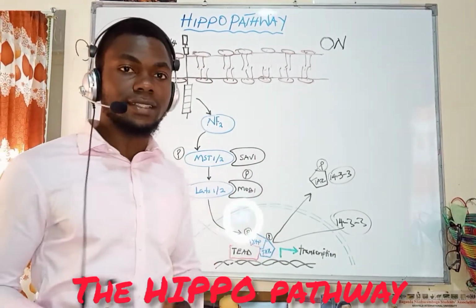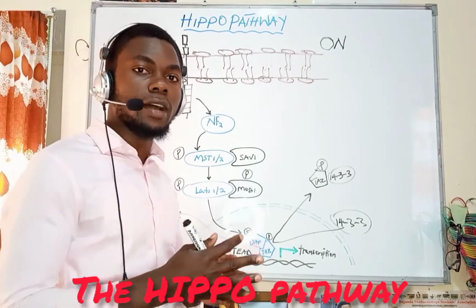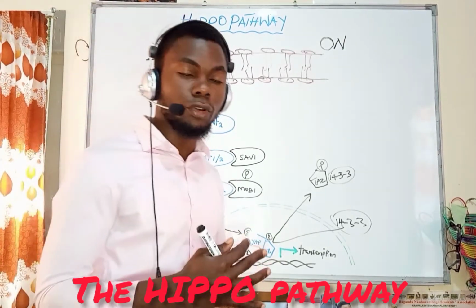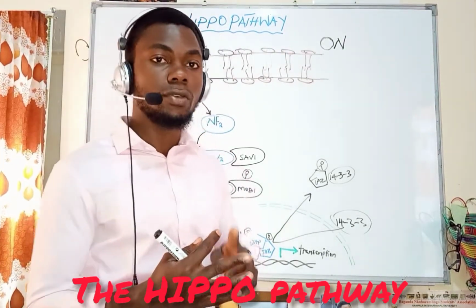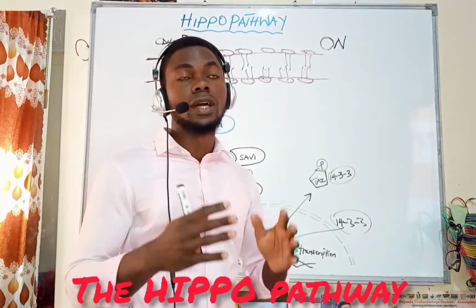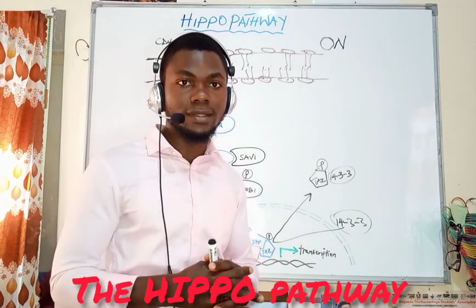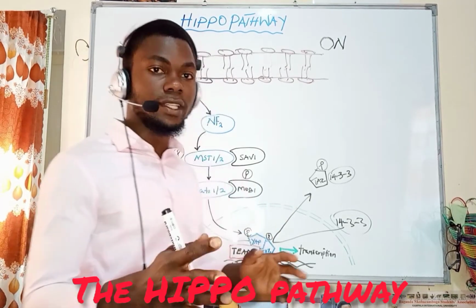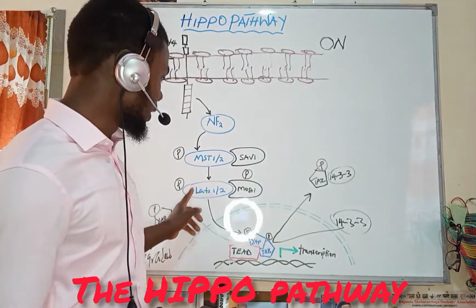Then other cancers related to this pathway, we have gliomas, we have colorectal cancers, we have ovarian cancers. Then we have what we call renal cell carcinomas, when we have deletion of LATS in the kidney cells.